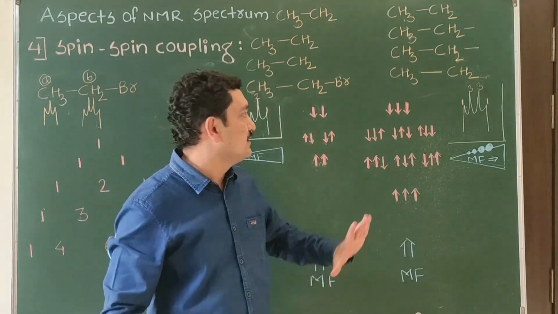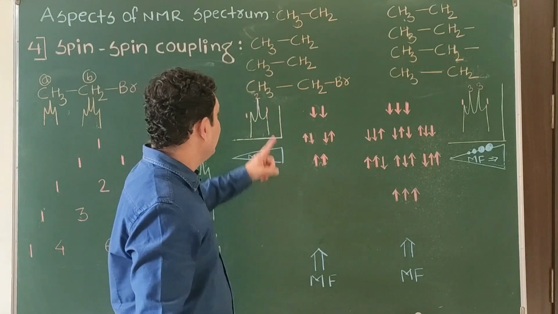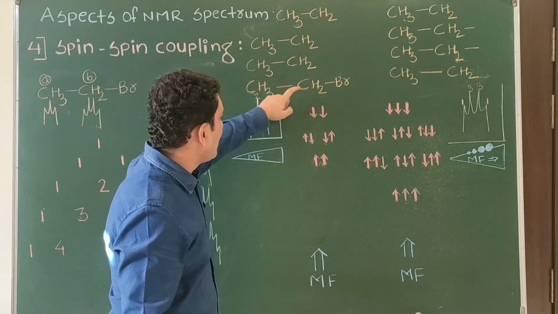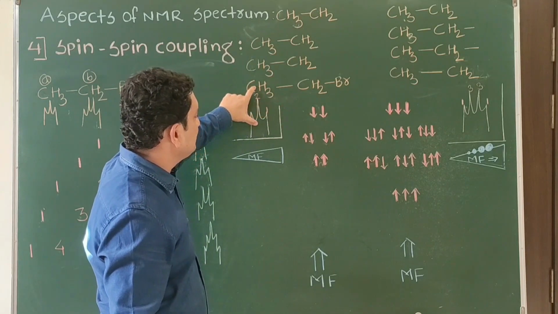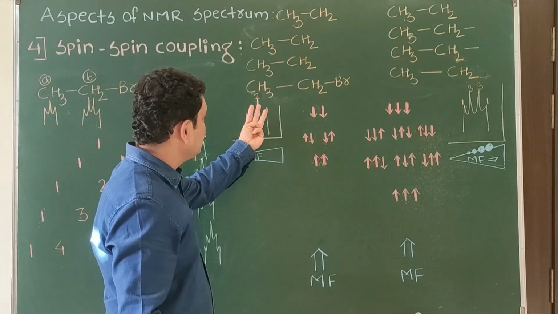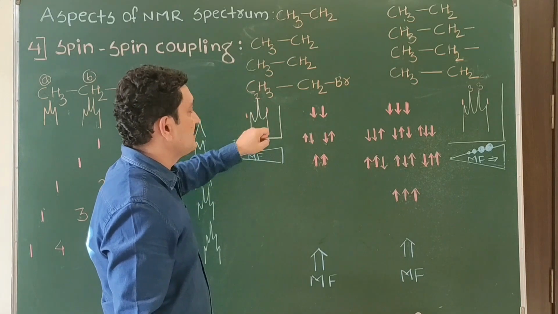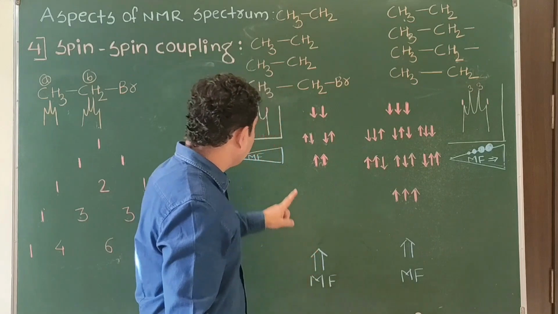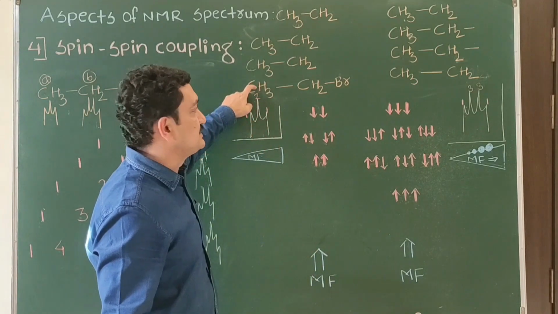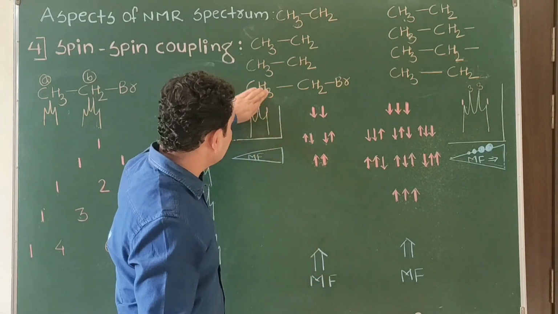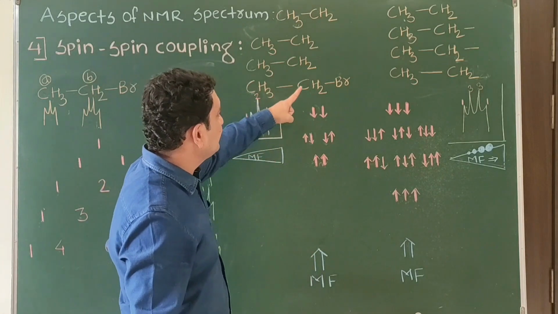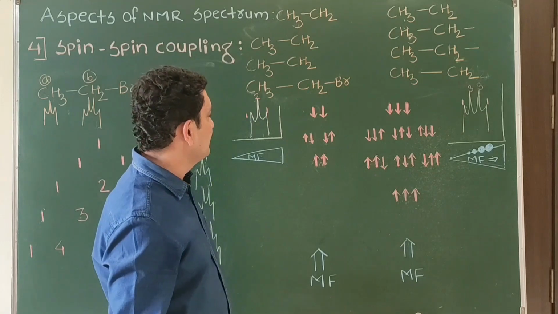But the exact reason we have to discuss here. In the case of ethyl bromide, for CH3, due to 2 protons, the signal of CH3 splits into a triplet. Why does it split into a triplet, and why does it have such an intensity ratio? Now, we are supplying the external magnetic field for the absorption of this hydrogen. But while supplying the external magnetic field, how much magnetic field will this hydrogen require? That is also affected by the CH2.